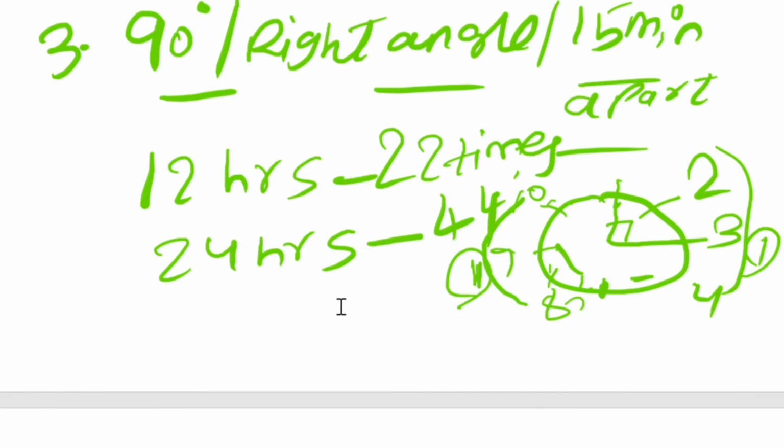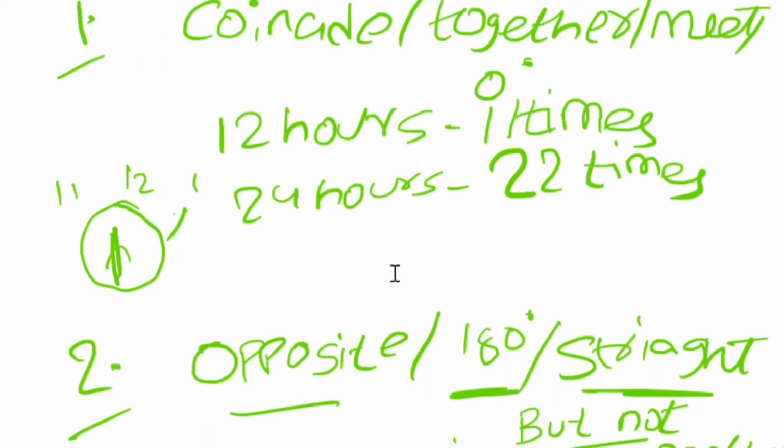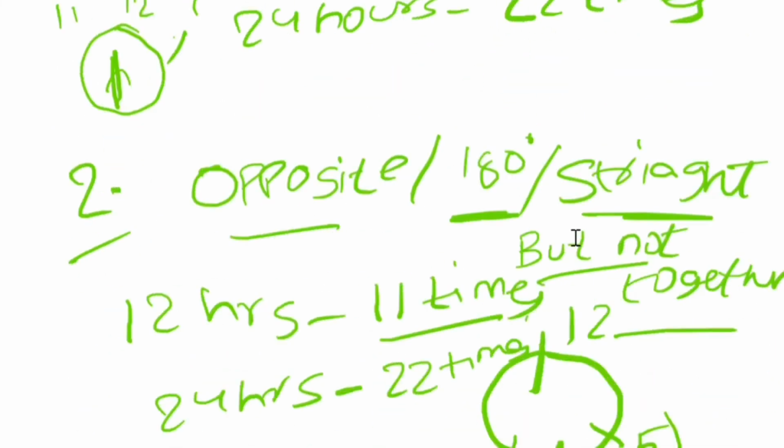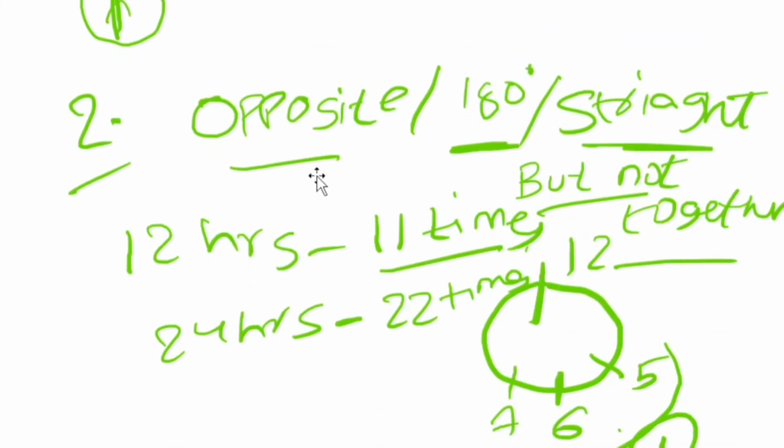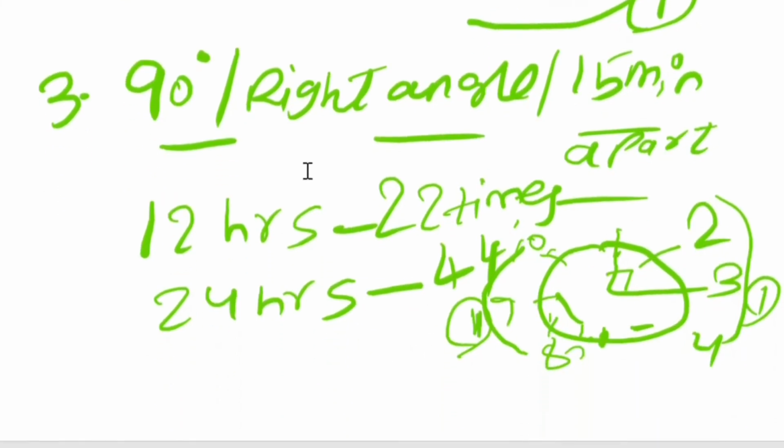So I discussed with you three cases for the minute hand and hour hand. They will coincide, or be together, 11 times in 12 hours and 22 times in 24 hours. Exactly opposite to each other, or 180 degrees apart, 11 times in 12 hours and 22 times in 24 hours. And exactly meeting at a right angle, in the sense 15 minutes apart or exactly 90 degrees.